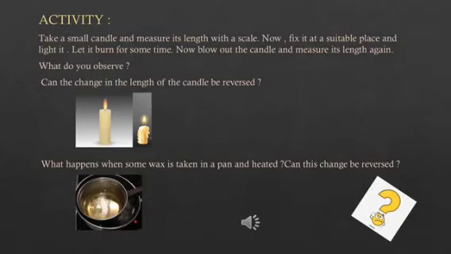So when you heat wax in a pan, what happens? It turns into liquid. So the change has occurred. Now can this change be reversed? Can you get back the solid? Yes. When you cool down the wax, on cooling you will get back the solid wax. So what kind of a change is this? It is a reversible change.